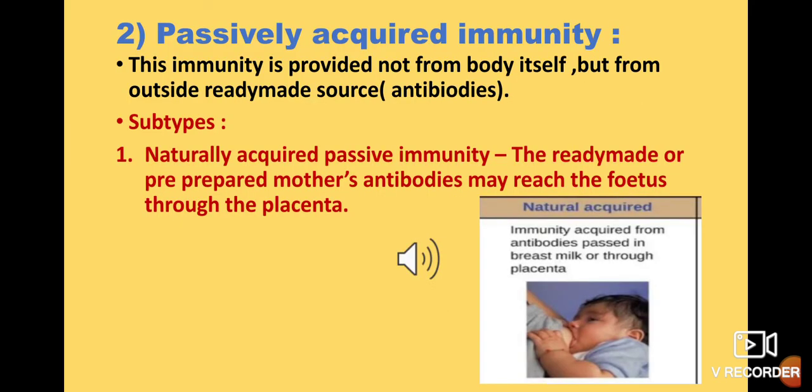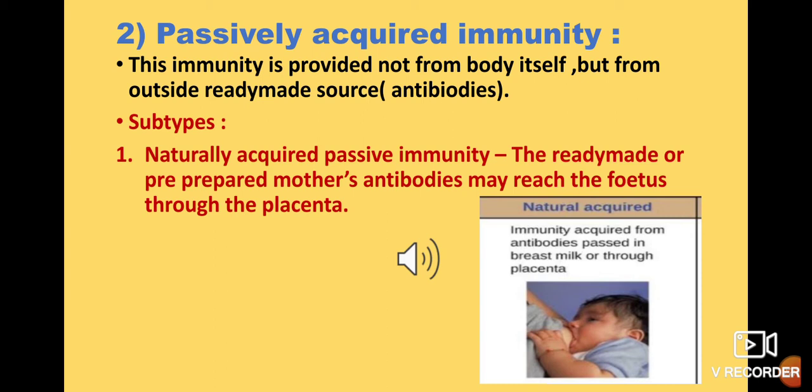Now, in actively acquired immunity, the immunity was provided from the body itself. The antibodies were provided from inside the body. However, passively acquired immunity is completely different from active. In this, the immunity is not provided from the body itself. The antibodies are not formed in the body, but are provided from outside. Ready-made antibodies are injected from outside.